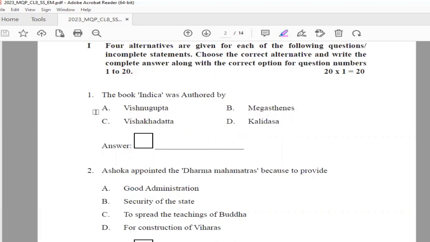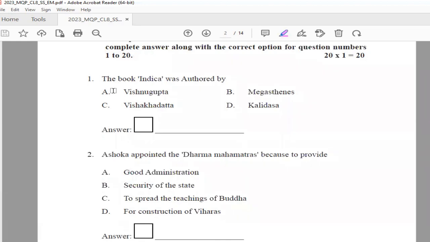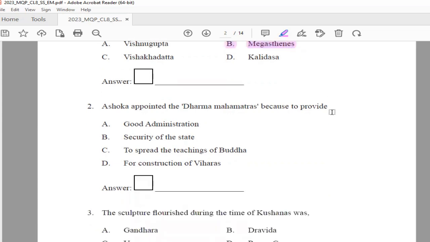Now let's get started. The first question is, the book Indica was authored by. You have four options. The options are A. Vishnugupta, B. Megasthenes, C. Vishakadatta, and D. Kalidasa. So the right answer is option B, Megasthenes. Megasthenes is the right answer.